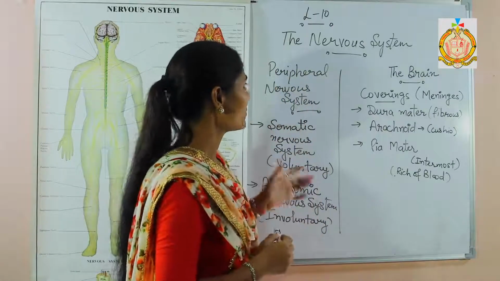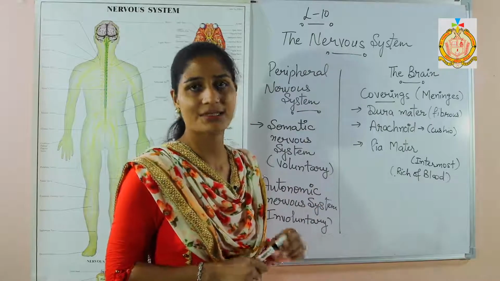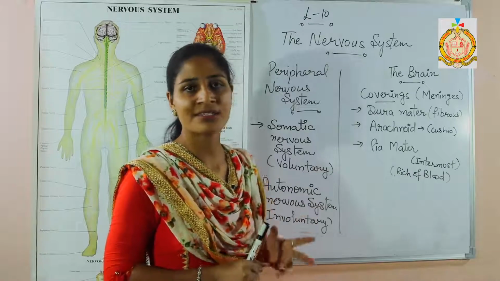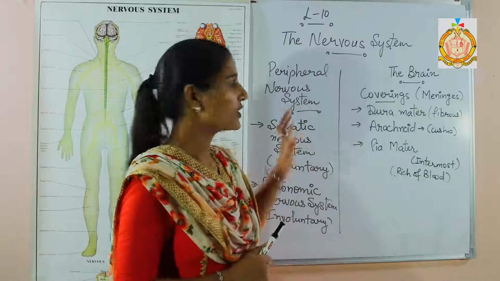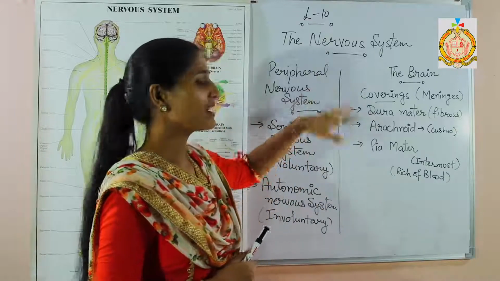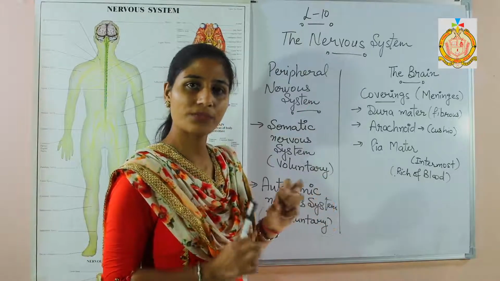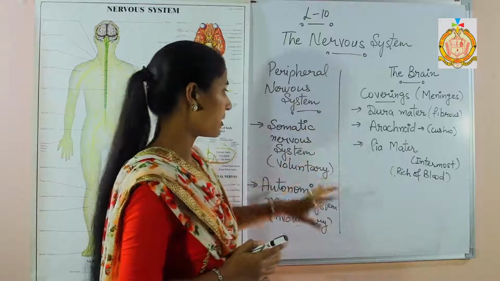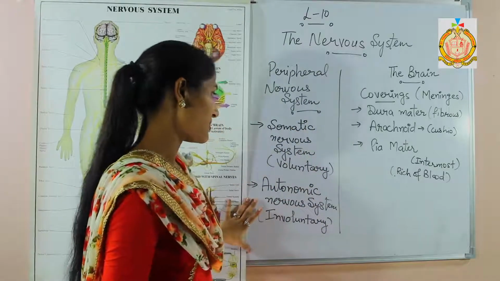Firstly, in the last video we were discussing the major divisions of the nervous system, central nervous system and peripheral nervous system. The central nervous system, as I told you, consists of two parts, the brain and the spinal cord. And the peripheral nervous system, as I told you in the last one, consists of a bundle of nerves. That bundle of nerves is divided into two types. First is the somatic nervous system and the second one is the autonomic nervous system.